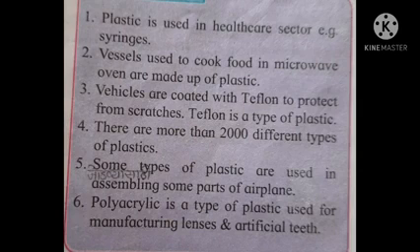With the help of this chart, we understood that plastic is also used in the medical sector, hospitals, different kinds of industries, and also our houses, and its use in day-to-day life is increasing day by day. So these are the important properties and uses of plastic in the healthcare sector.